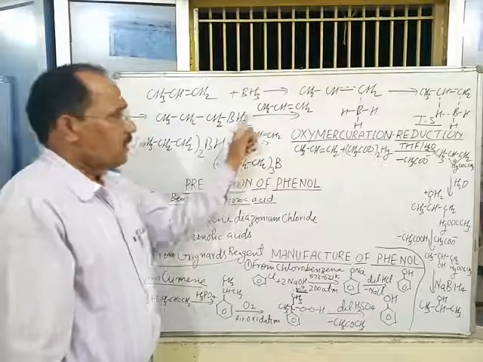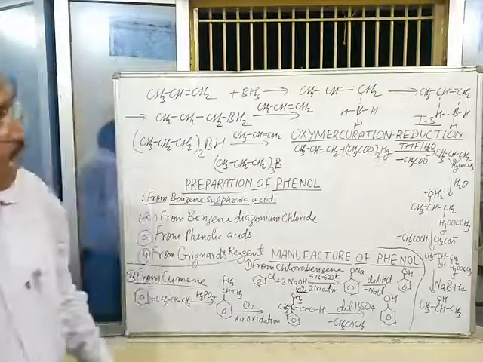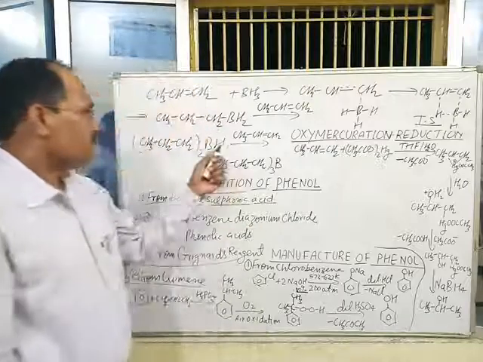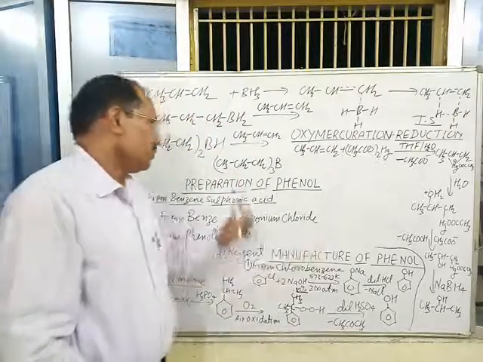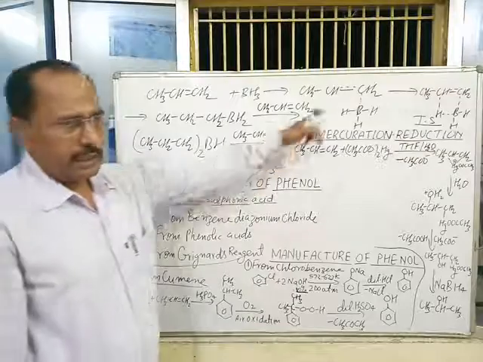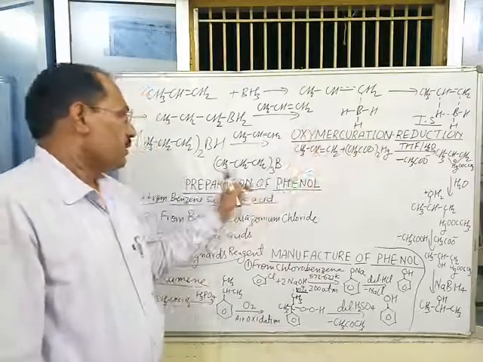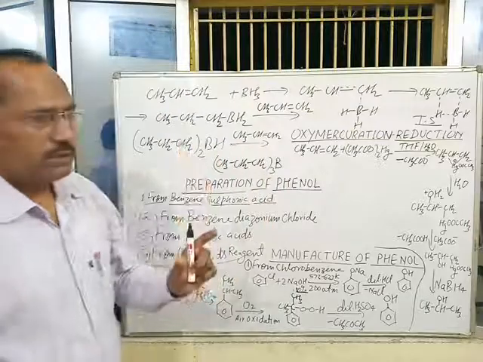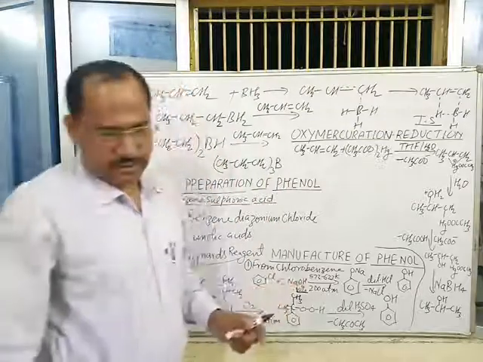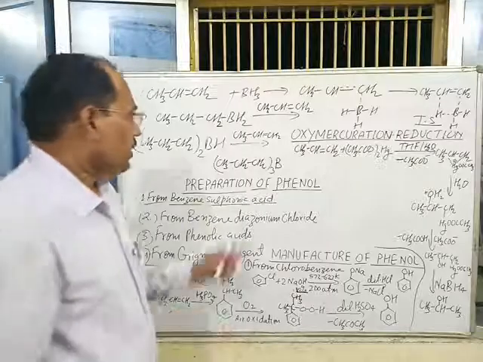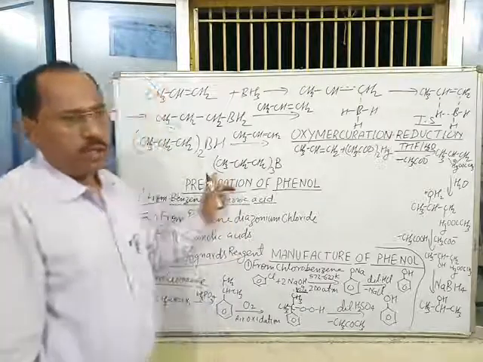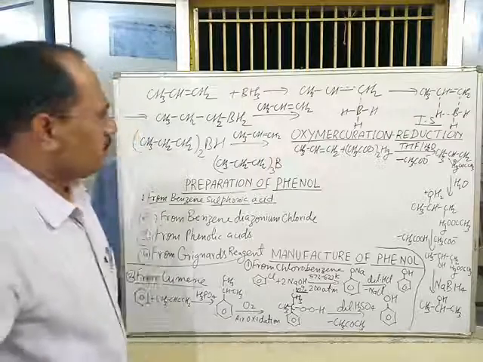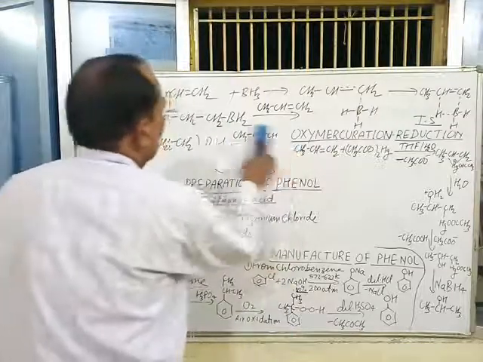This is called the hydroboration process of alkene. And in oxidation, this trialkyl borane, as given in the reaction, on oxidation with hydrogen peroxide in alkaline medium gives the corresponding alcohol and H3BO3. That's all about hydroboration oxidation.